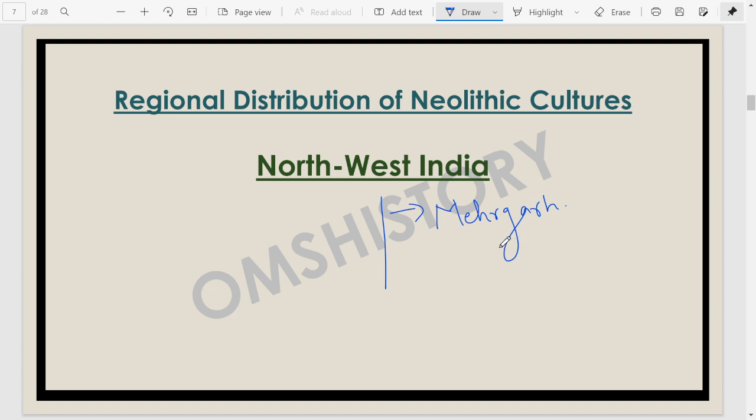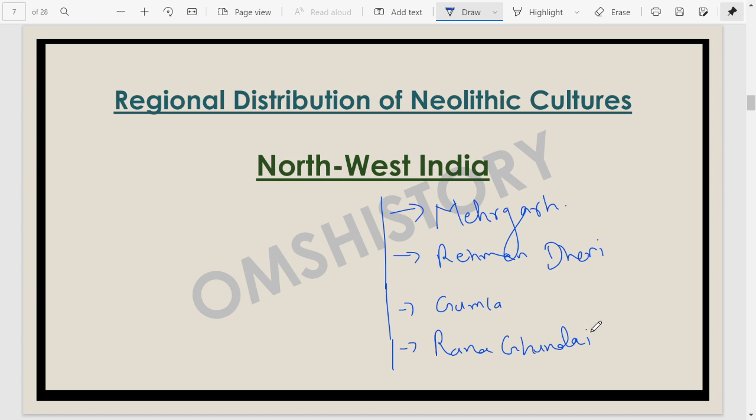But apart from Mehergarh, we have sites like Rahman Dheri, Gumla, Rana Ghundai, Kili Gul Muhammad, and Amri.